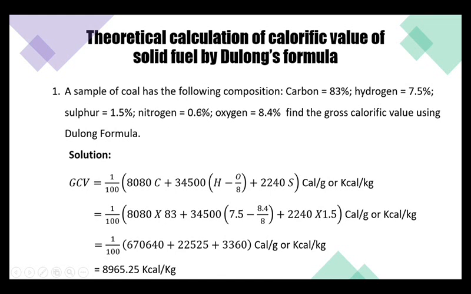So you ignore this. Not only nitrogen, sometimes in the problem ash is also given, which also does not contribute to calorific value, so that can also be ignored. Sometimes oxygen is not given, the percentage of oxygen is not given. So then how do you calculate? That can be calculated the same way which we have just seen in the previous slide, that the percentage of oxygen is equal to 100% minus the percentage of all the 5 elements like carbon, hydrogen, nitrogen, sulfur and ash.